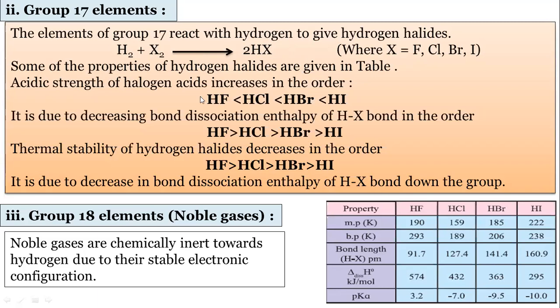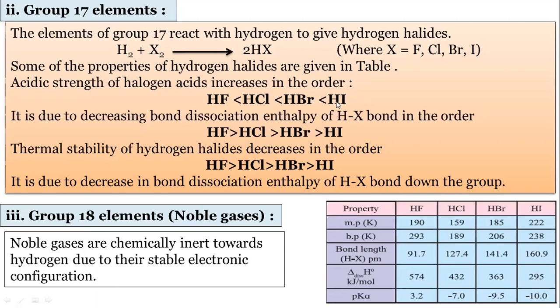Now I am coming to the acidic strength of the halogen acids, which increases down the group. So HI is a very strong acid because in this table, see the HI bond dissociation energy, shown as 295 kilojoules per mole. So it has very low bond dissociation energy, meaning this bond can be easily broken.